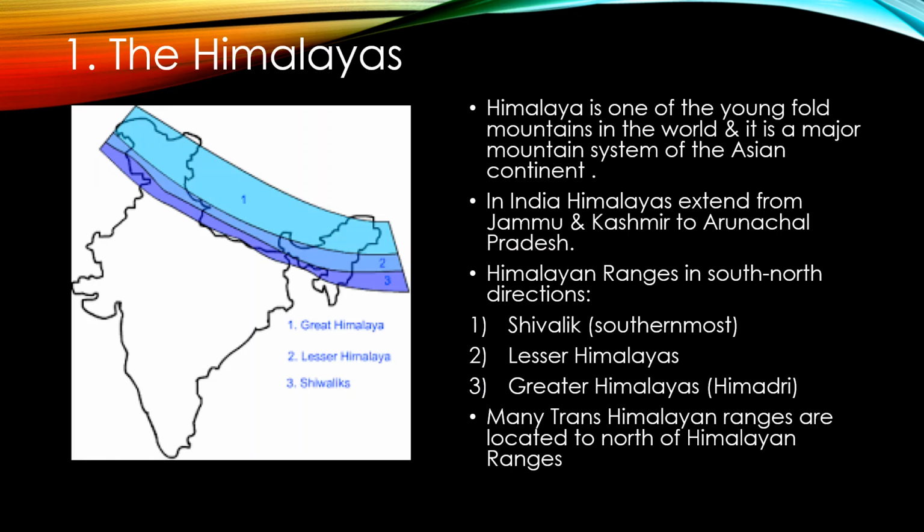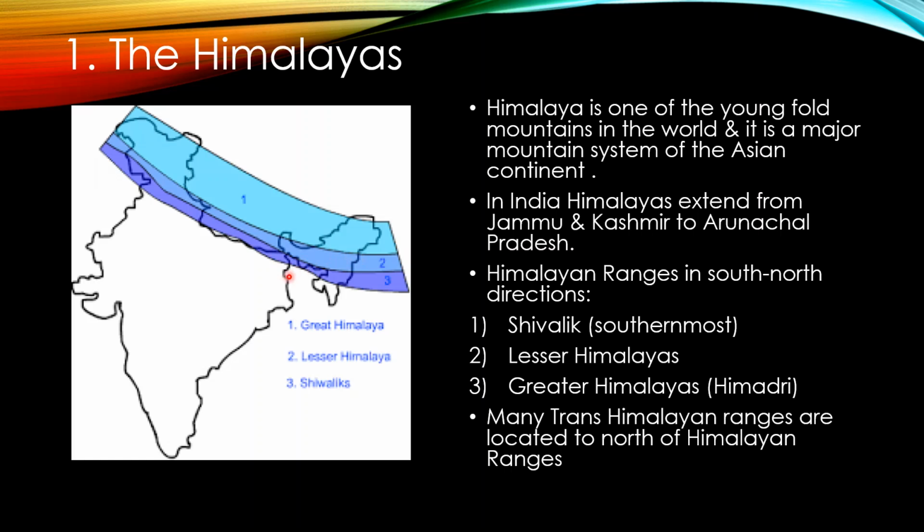In India, the Himalayas extend from Jammu Kashmir to Arunachal Pradesh. The Himalayas range in a south to north direction. See, the map is shown here, in which the ranges are shown. I will show on the map from north to the eastern side, that is Arunachal Pradesh.